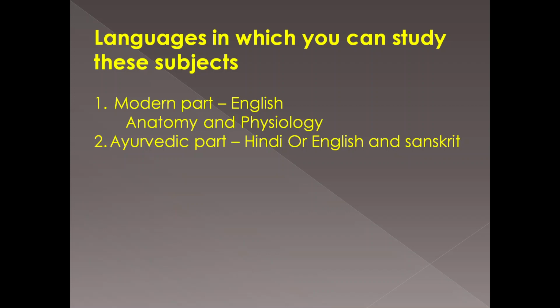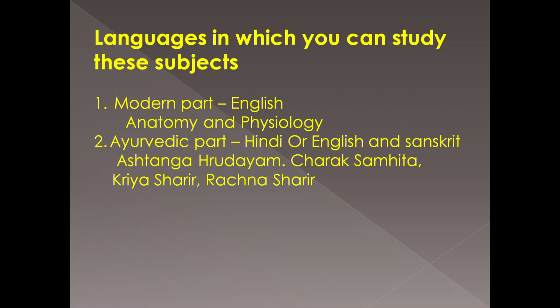So Hindi or English you can choose for the explanation part. Ashtanga Hridayam, Charak Samhita, Kriya Sharir and Rachana Sharir will have Hindi or English explanation, and Sanskrit will be the language of shlokas that you'll have to learn by heart and thoroughly understand.